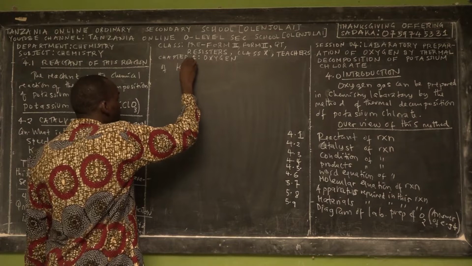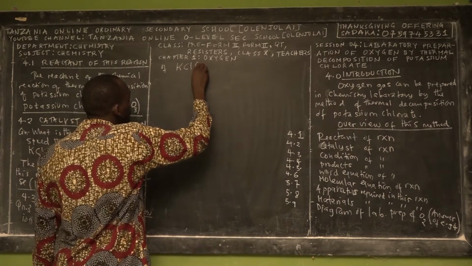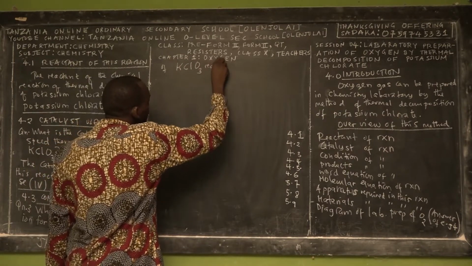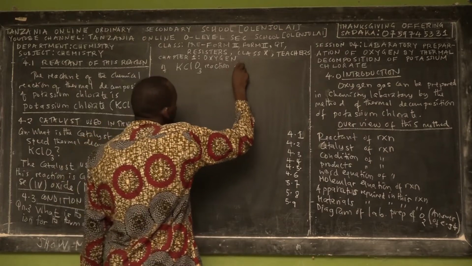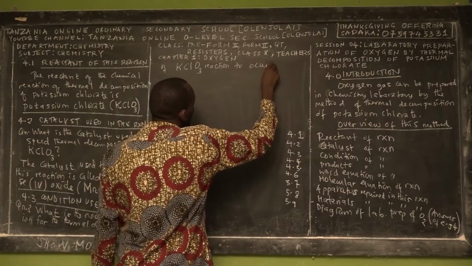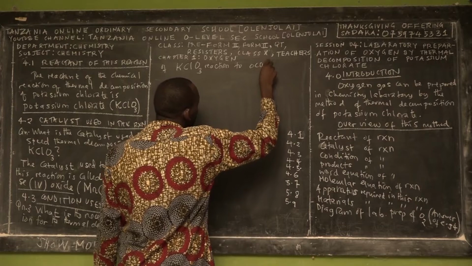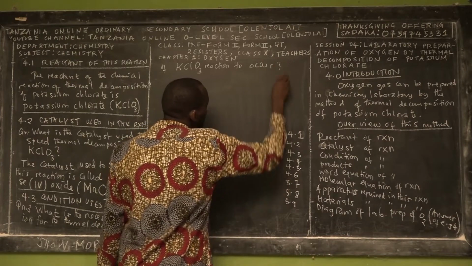This is the molecular formula. For the potassium chlorate reaction to occur, what condition should you make sure that you introduce?